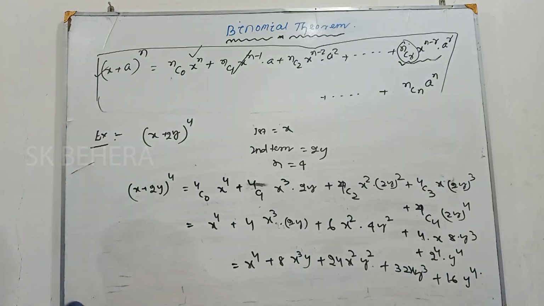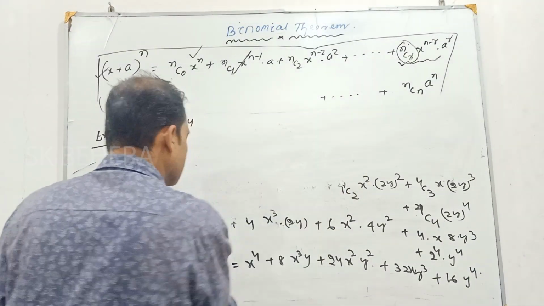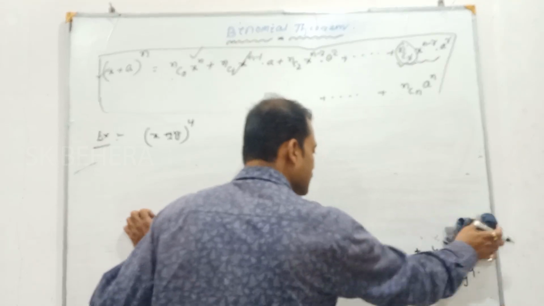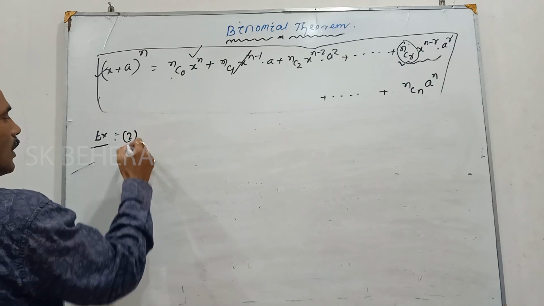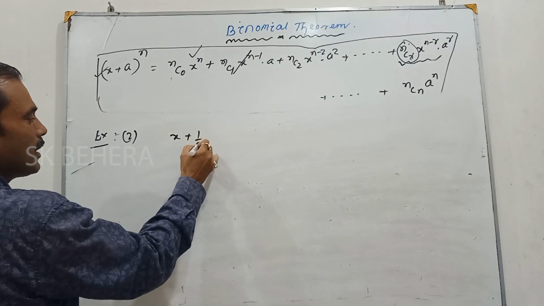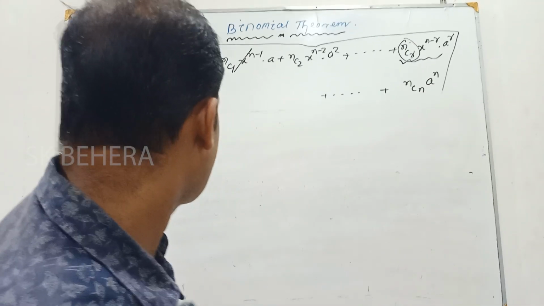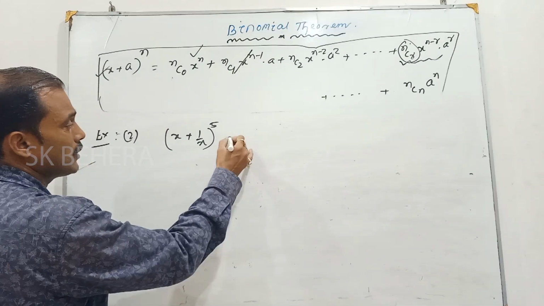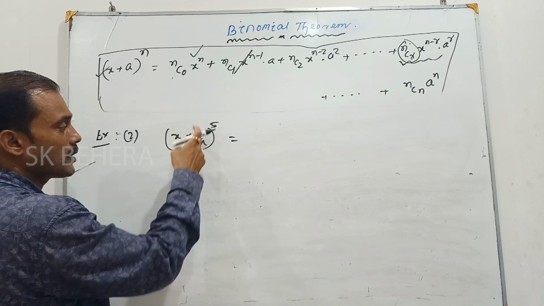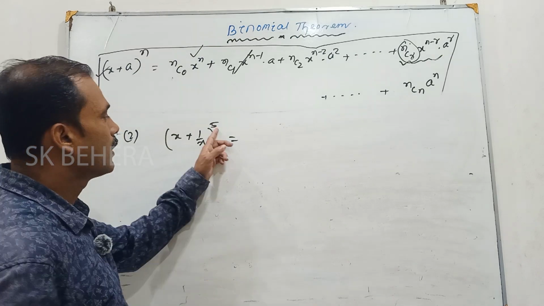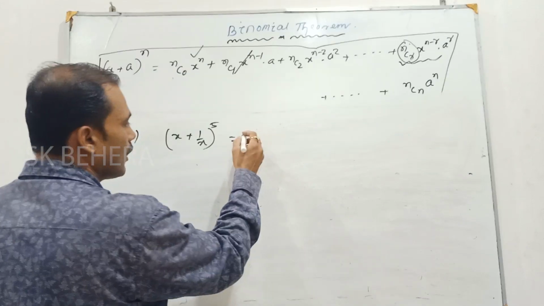Similarly, you can take here another example, example 2. Suppose (x + 1/x) to the power 5. Then what will be this? This will be by expansion, the first term is equal to x, second term is equal to 1 by x, and the power n value is equal to 5. So we can write, and in which way?